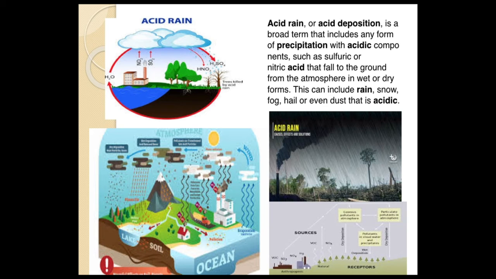So acid rain, or acid fog, acid snow, acid deposition, acid precipitation, all mean the same. See, from this diagram you can see what the sources of this are. Factories will be releasing oxides of nitrogen and sulfur. So they will be reaching the atmosphere, and when normal rain comes, they will react with rainwater to produce sulfuric acid and nitric acid. That will be taken up by the plants. That rain falls on the buildings, then rivers, lakes, and everywhere. So everywhere the water will be acidic. So finally, again the plants or animals cannot grow.